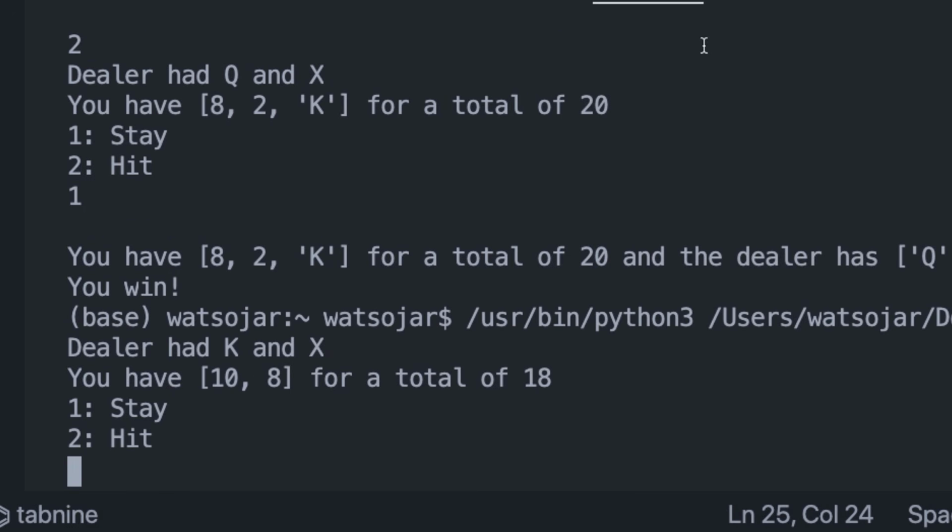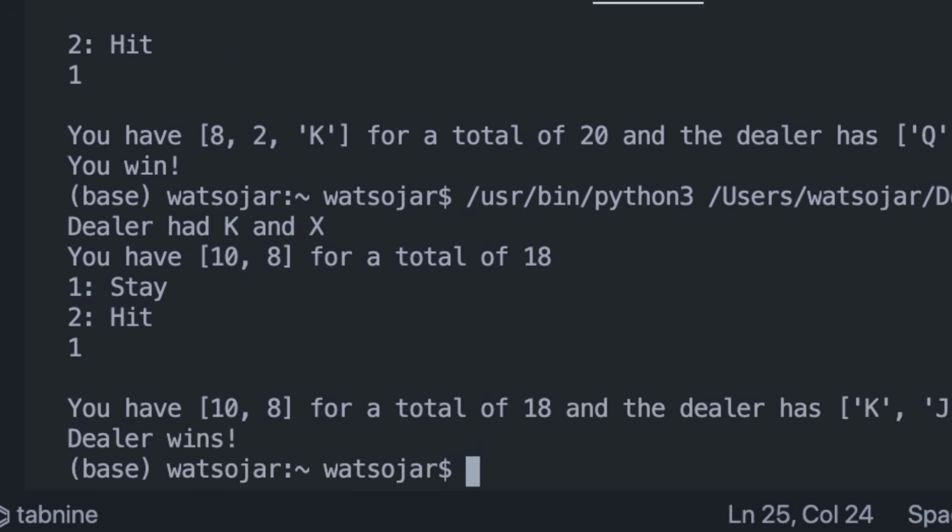We can run it again, you guys can see that it works. I have 10 and 8 for a total of 18. The dealer has a king and some other thing. I'm going to stay here. And the dealer had a king and a jack, so they had 20, so the dealer wins. But as you can see, that's all it is to it.